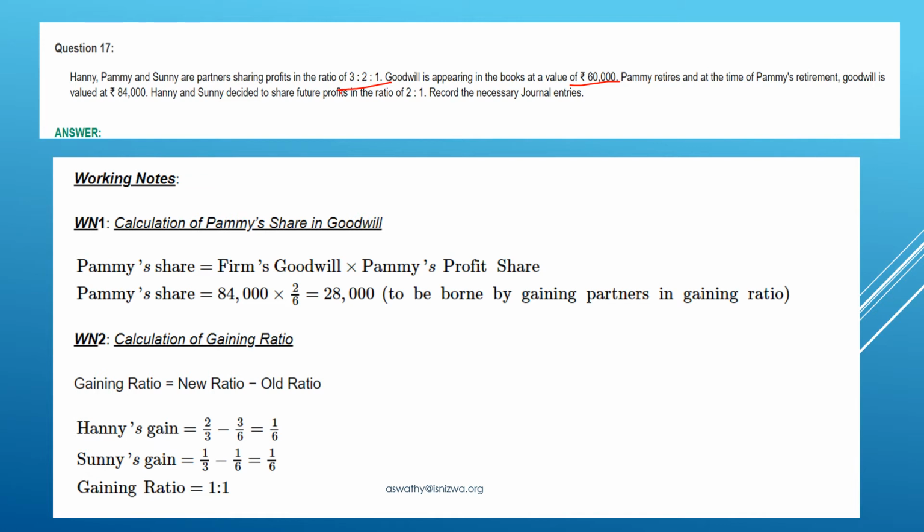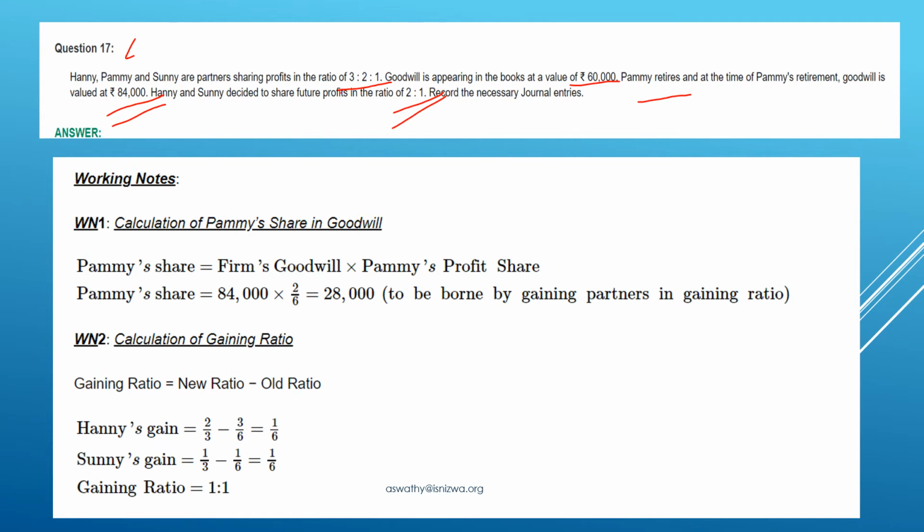That amount we need to cancel between the partners. Now, Pammy retires. The second one is retiring. At the time of Pammy's retirement, goodwill is valued at 84,000. Hani and Sunny decided to share future profits in the ratio 2:1.